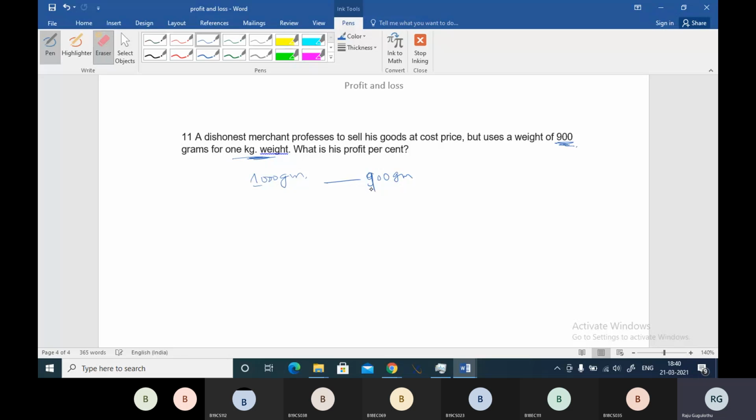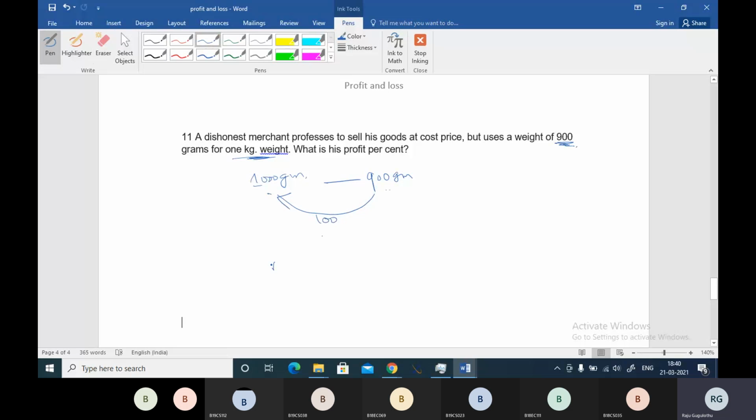Okay, so guys, you can see what the profit is. Instead of 1,000 he is giving 900 grams, so he is totally getting 100 grams as a profit, right?